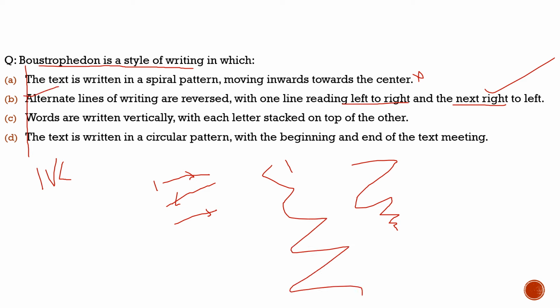Third statement, words are written vertically with each letter stacked on top of the other. Totally incorrect. Fourth statement, the text is written in a circular path. Totally incorrect. So Boustrophedon is a style of writing in which alternate lines of writing are reversed, with one line reading left to right and the next right to left. So the correct option would be option B. With this, let's move to another question.